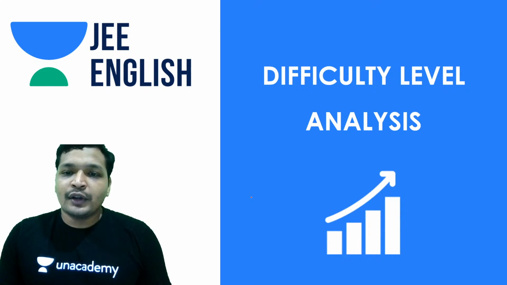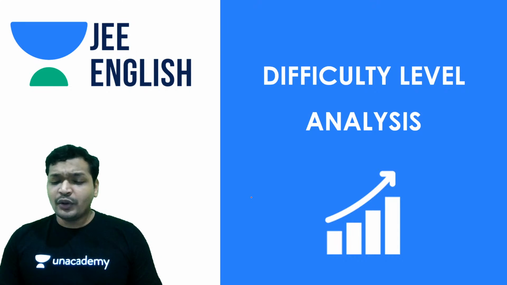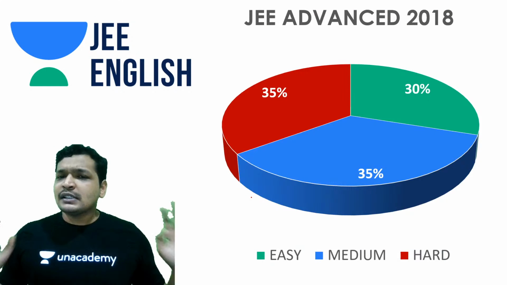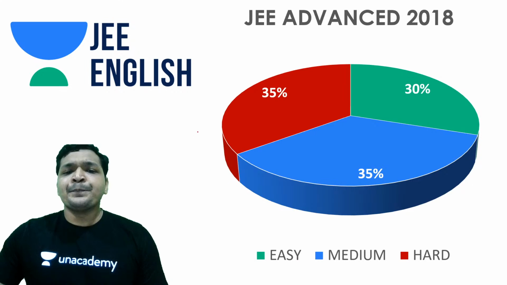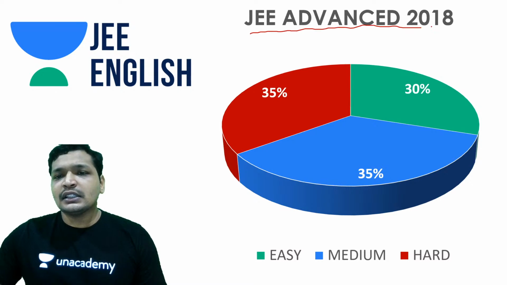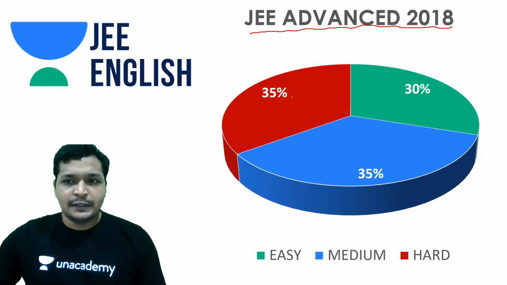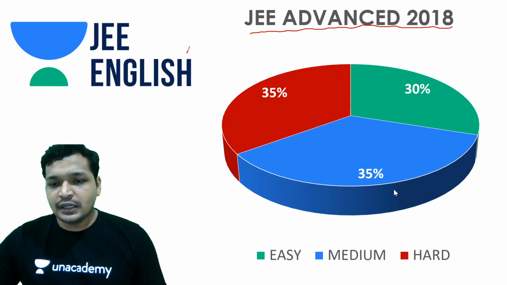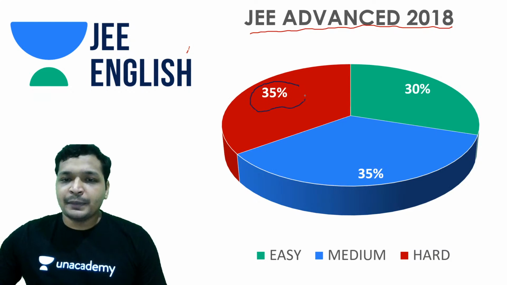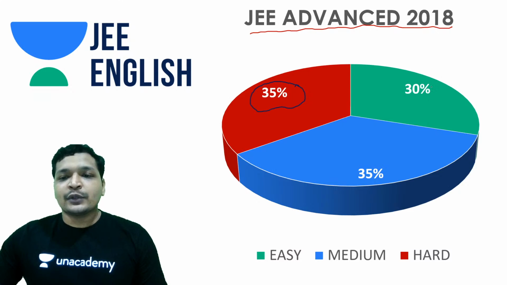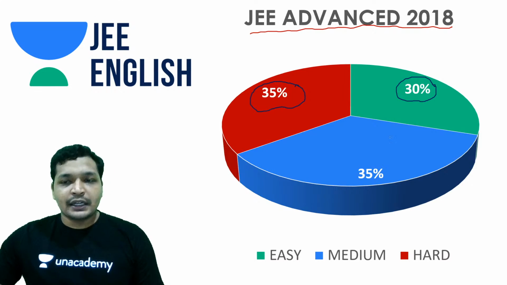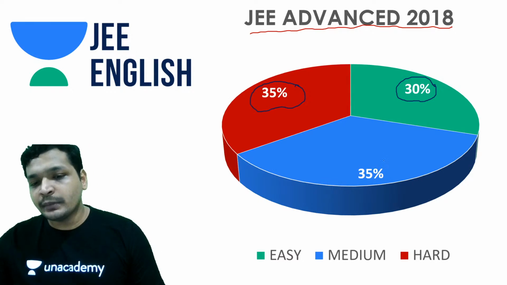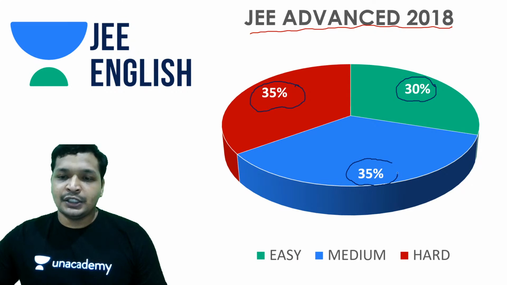From whatever expert analysis that I've got, let's have a look at it and really understand something insightful. This is JEE Advanced 2018 data. If you have noticed the 2018 data, 35% of the paper was difficult. What I mean by hard or difficult is that it generally takes a lot of time. The easy part was 30%. Actually, the 2018 paper is relatively easier compared to 2019 and 2020, and the medium part was 35%.